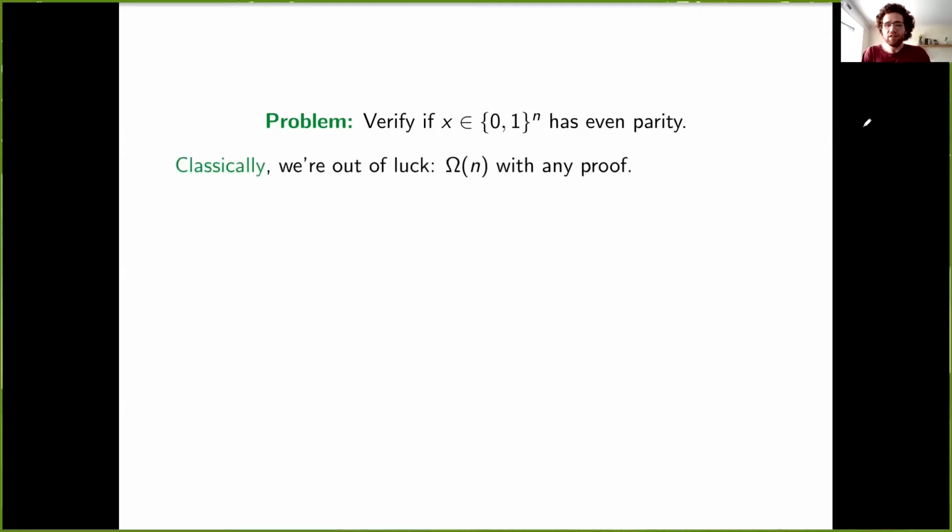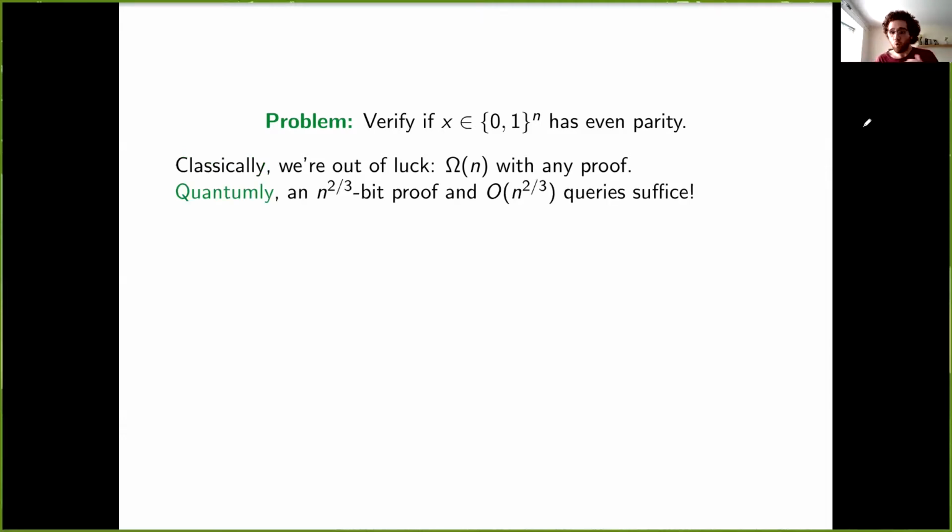Well, it turns out that classically, there isn't really much we can do. If prover and verifier communicate an arbitrary amount in both directions, it still costs a linear number of queries for the verifier to check if the prover is not lying. This is because parity is a very sensitive function. Now, it turns out, surprisingly, that with a quantum algorithm, we can do better. So we can do that with a proof of length n to the power 2/3 and a number of queries that is roughly of the same order.